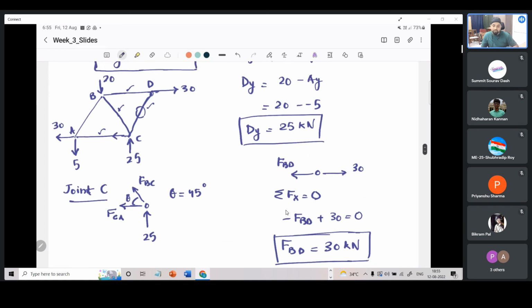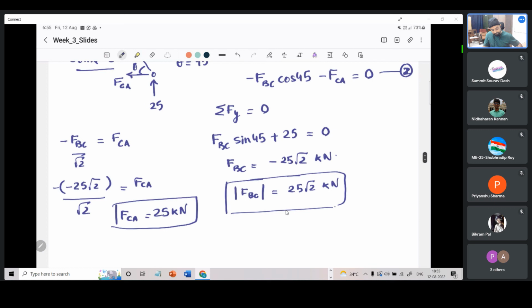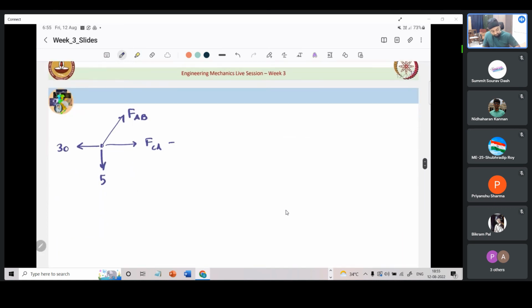Now at the other joint, why is it pointing to the right? This is because the member is in tension. If at joint A also we applied the force pointing towards the joint, then the member cannot be in static equilibrium. It is getting pulled because both forces are pulling it leftwards, which is why we need to reverse it. This is something we need to understand clearly. So FCA has come out to be 25 kilonewton as we already know.